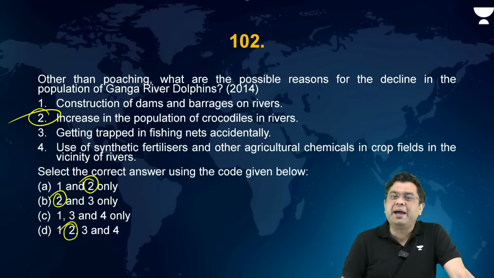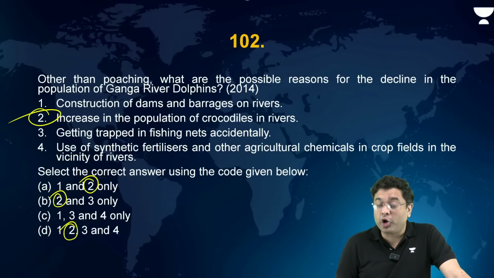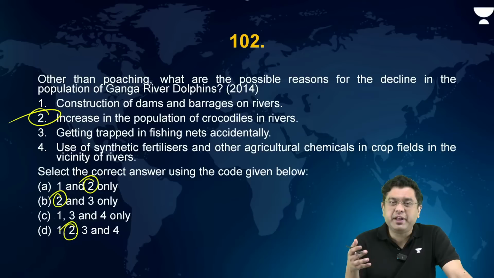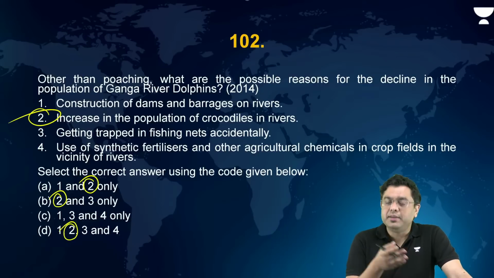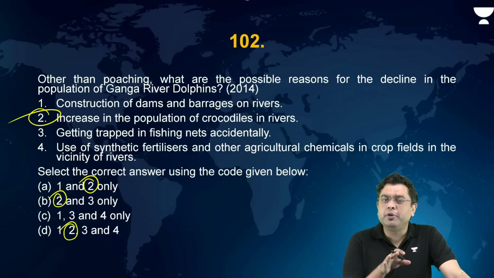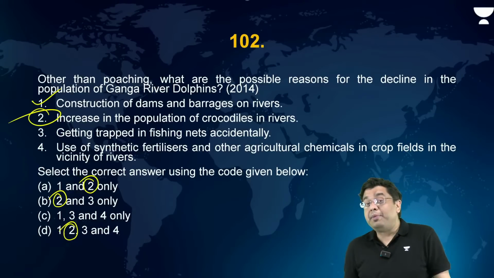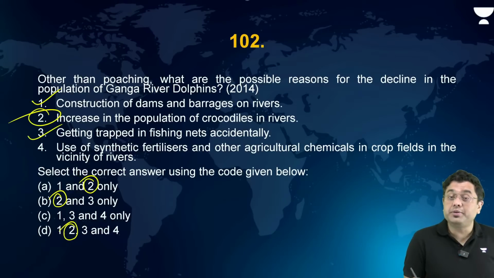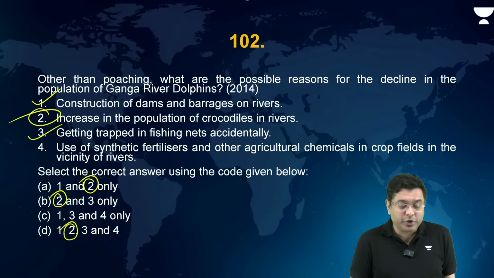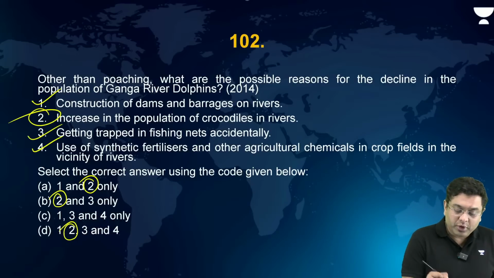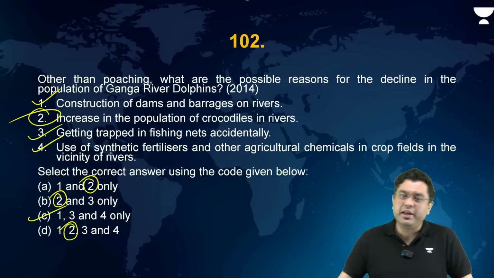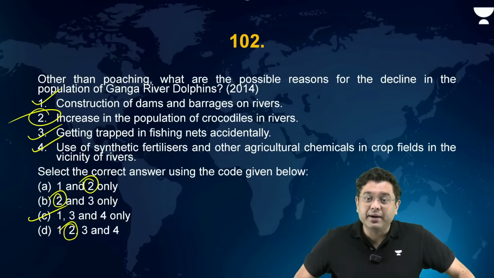So construction of dams and barrages has impacted the ecological flow, the e-flow of the river, which has impacted the natural movement of the dolphins and also the degradation of the habitat. Getting trapped in the fishing nets in many of the river systems, in many of the regions, has reduced the population, and also the agricultural chemicals. So 1, 3 and 4 is the correct answer.